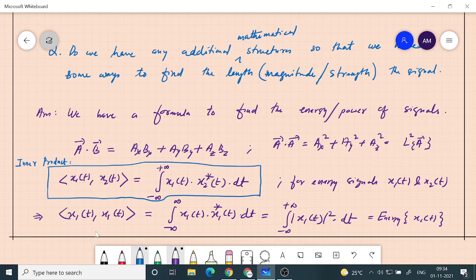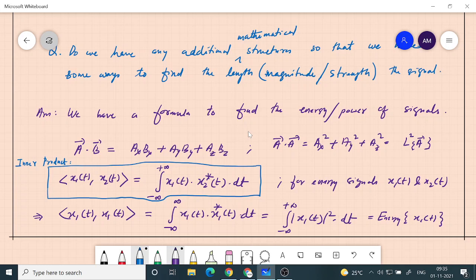You always define something in a generic form, and then when you apply that into a special case, we get some property of a particular signal. So that is the same approach we did with respect to dot product. Whenever dot product was initially defined, it is defined in a generic way between two different vectors. But when you do that operation with the same vector, you get a measure of length.